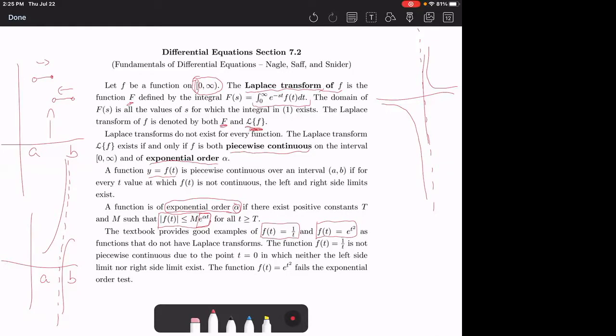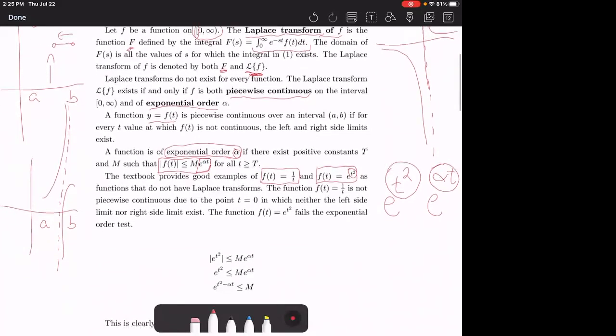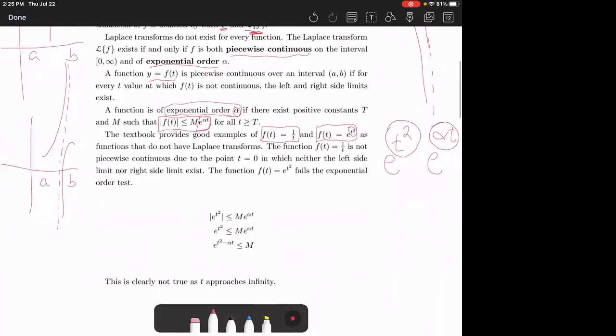Whereas for e to the t squared, it is clearly growing more quickly. E to the t squared would grow more quickly than what do we have here? E to the alpha t. Because this exponent grows faster than this product. So that's what we mean when we say something grows too quickly. So those are the ways we would fail in finding a Laplace transform, but those are the only two ways. If everything else is satisfactory, then we can move on.